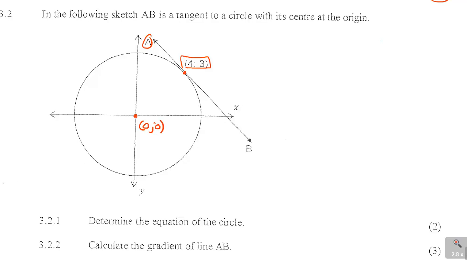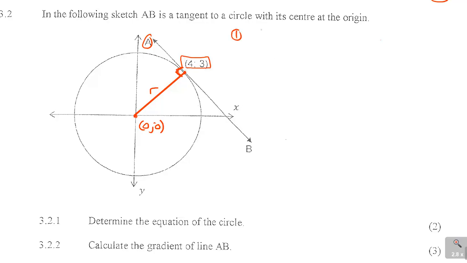This is very important. First you join those 2 points to get your radius. Now remember, the tangent and the radius meet at 90 degrees. In other words, they are perpendicular.